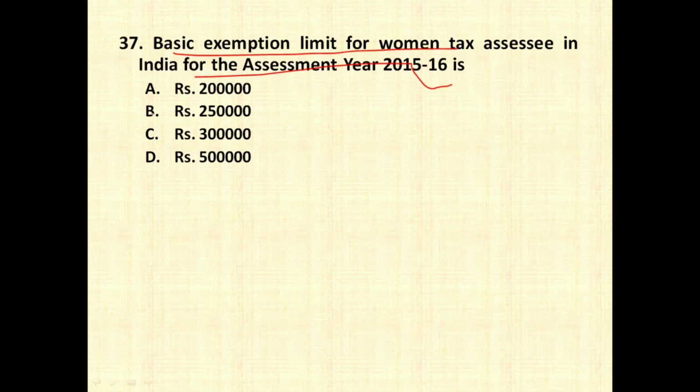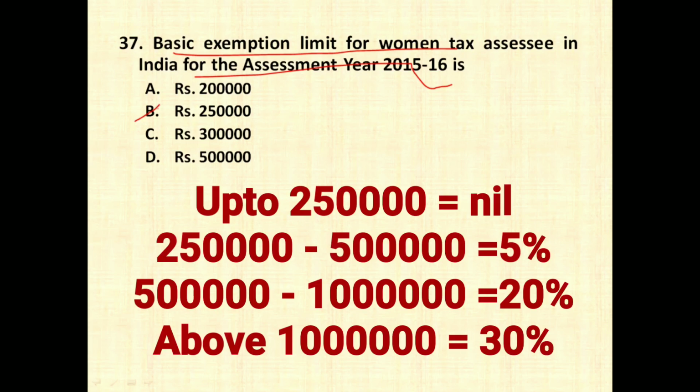So the paper is from 2015. At that time there were different slab rates for women and men, but now as per the new tax regime, all the citizens whether male or female are getting the same tax deduction, that is up to 2,50,000, which is now exempted. At that time for women the tax exemption was 2,50,000 rupees, but recently, as you can remember, it is the same tax rate for women as well as men, that is up to 2,50,000 there is no tax. From 250 to 5 lakh 5% tax rate, from 5 lakh to 10 lakh 20% tax rate, and above 10 lakh it is 30% tax rate.